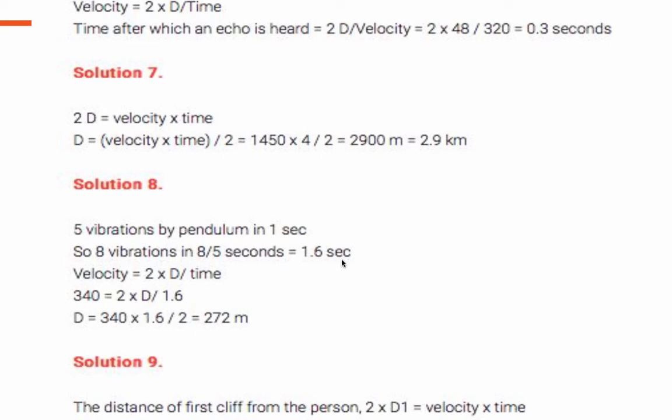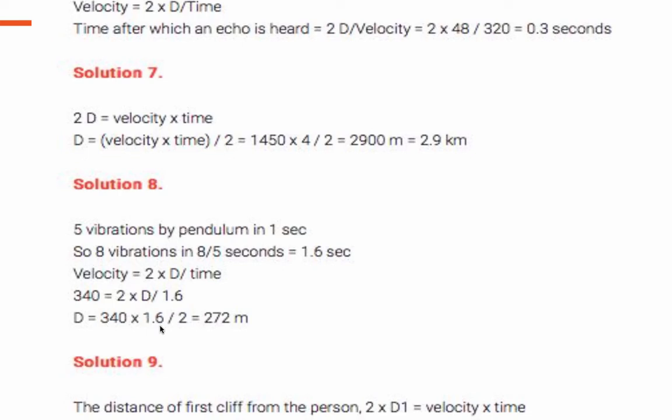So this is the only thing you need to take care of, that the time taken is calculated using this concept. Once you get the time, the formula is v equals 2d upon t. The velocity of sound in air is given in the numerical as 340 meter per second. Find the distance between the cliff and the observer. So 340 is the velocity, time taken is 1.6. Substitute the values. 2d comes out 340 into 1.6. Just now I've told you in this formula, distance is equal to v into t upon 2.